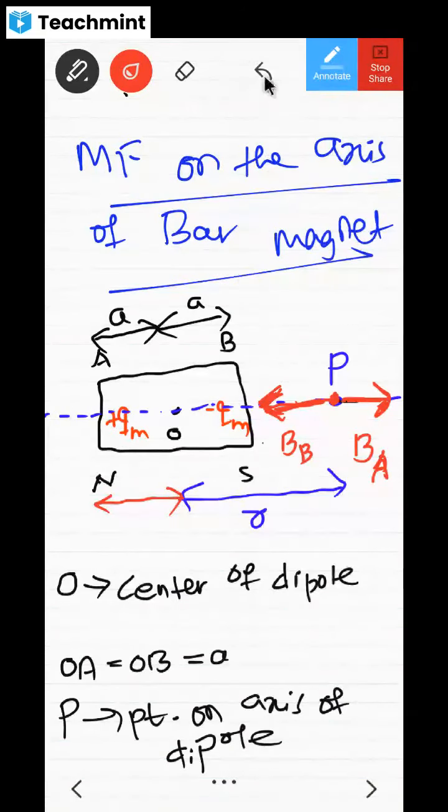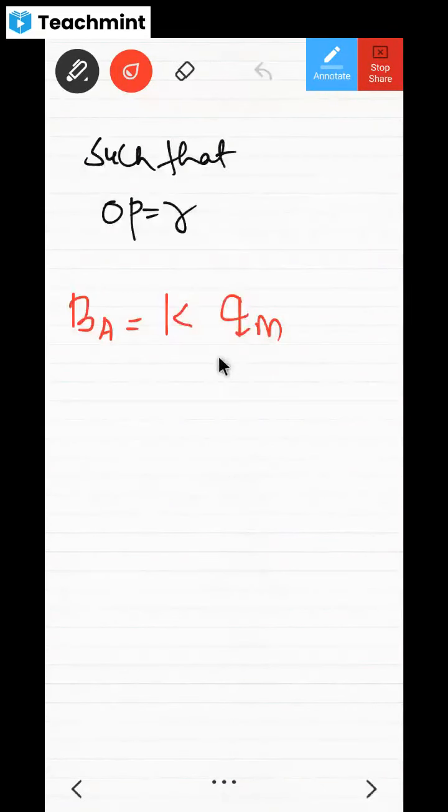Anything is fine. So it is going to be KQM divided by R plus A whole square. So this is going to be magnetic field due to charge at A.